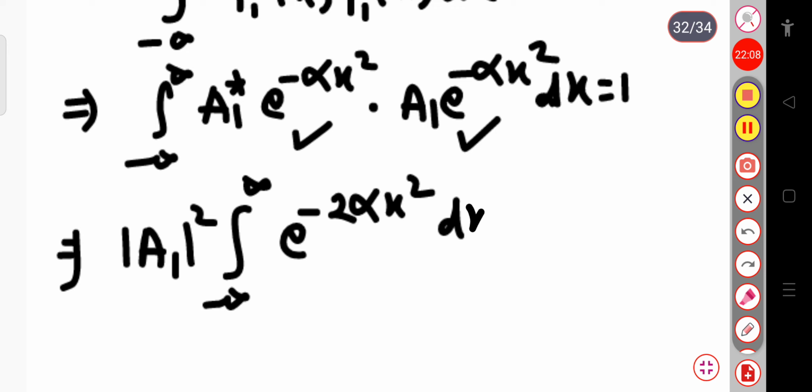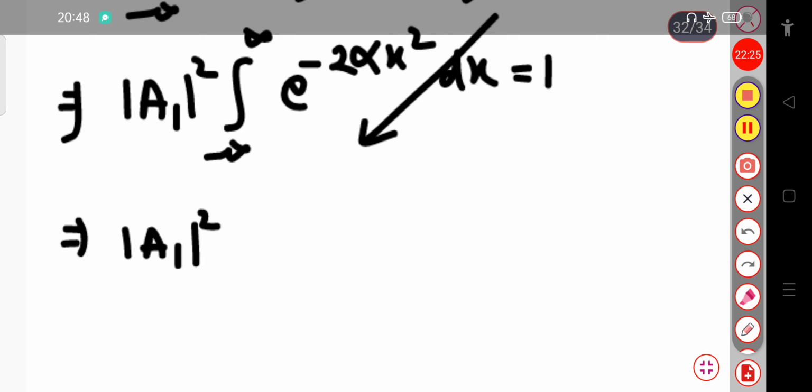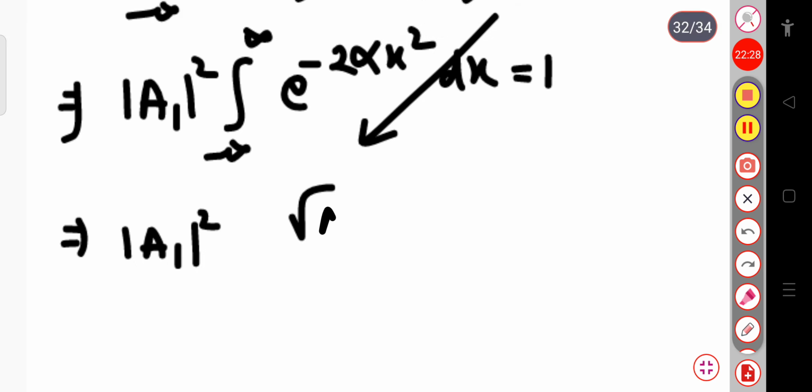This is equal to 1. Now if I solve this integration value, you should be acquainted with this expression. That is, first of all I will write |a1|squared, and the integration for this is equal to root over pi divided by the root over of 2 alpha, or you can write it directly as root over pi by 2 alpha.